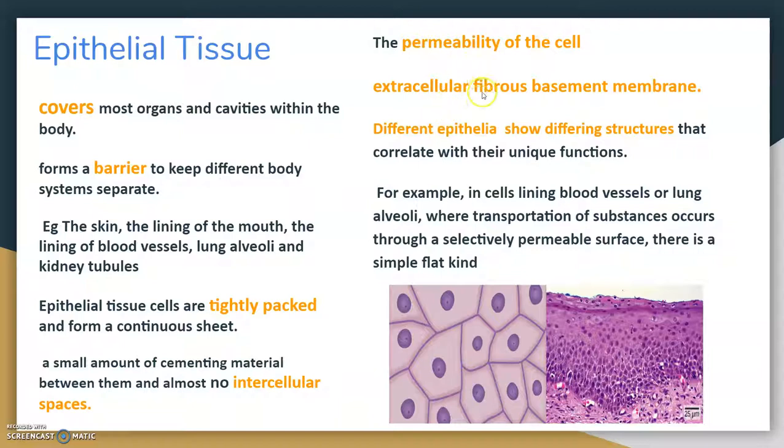That has to be checked, and this layer helps in that.